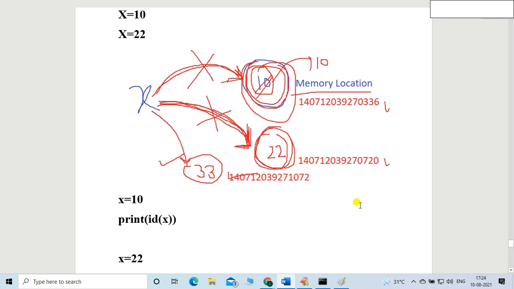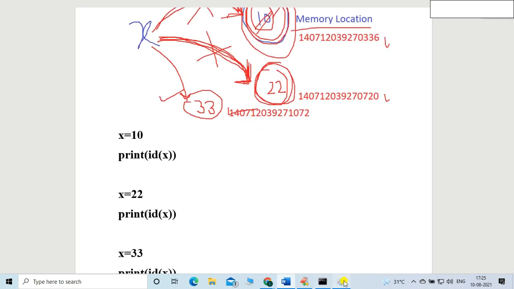Okay, so what I want to say: all the fundamental data types, like integer, are immutable. Other than fundamental data types, those are mutable. Mutable means changeable. Their memory location is the same, and at the same memory location there will be the changes. That's the concept of mutability and immutability. Understood, friends? Are you getting this concept?